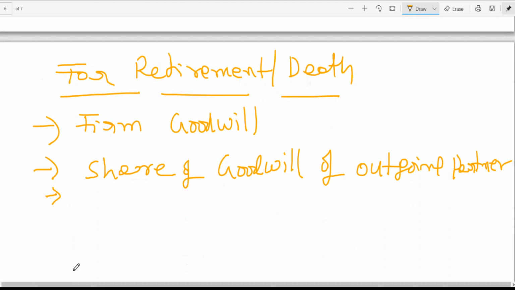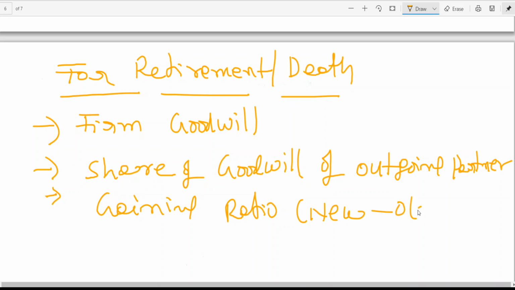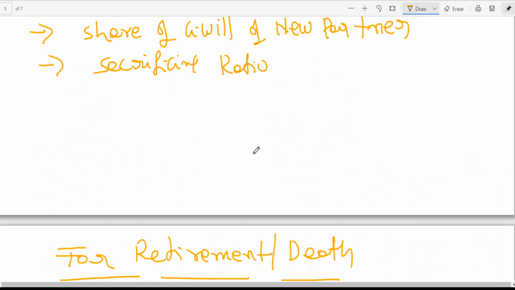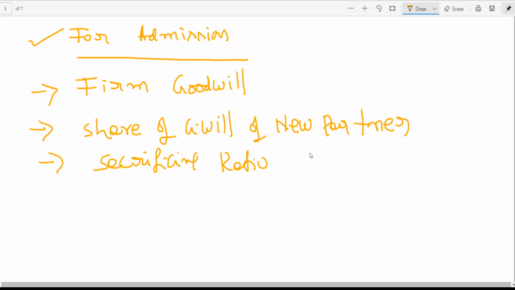Firm goodwill, share of goodwill of outgoing partner. And third, I need the gaining ratio. These three points you need for retirement or death. Here, sacrificing ratio is obtained as old minus new.